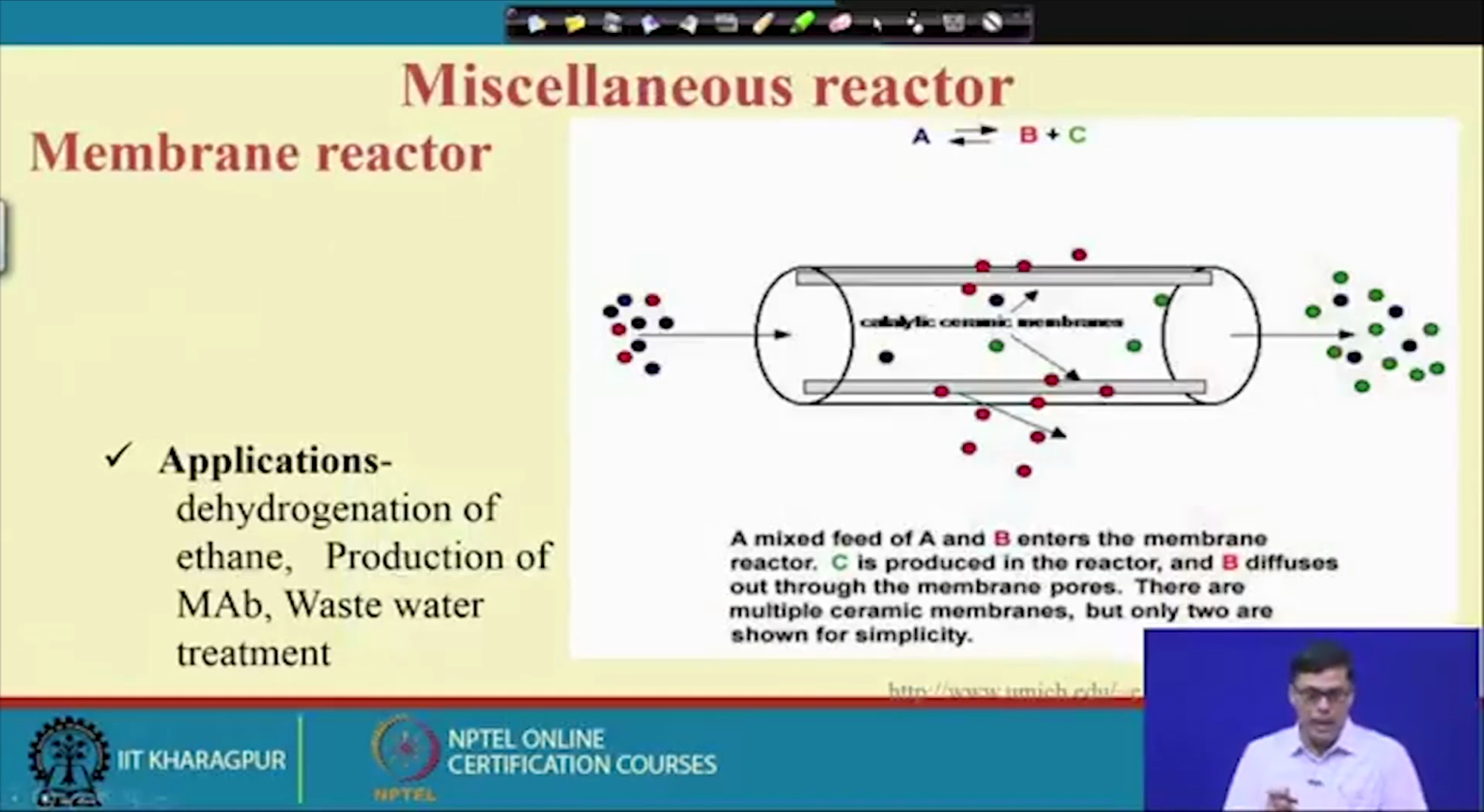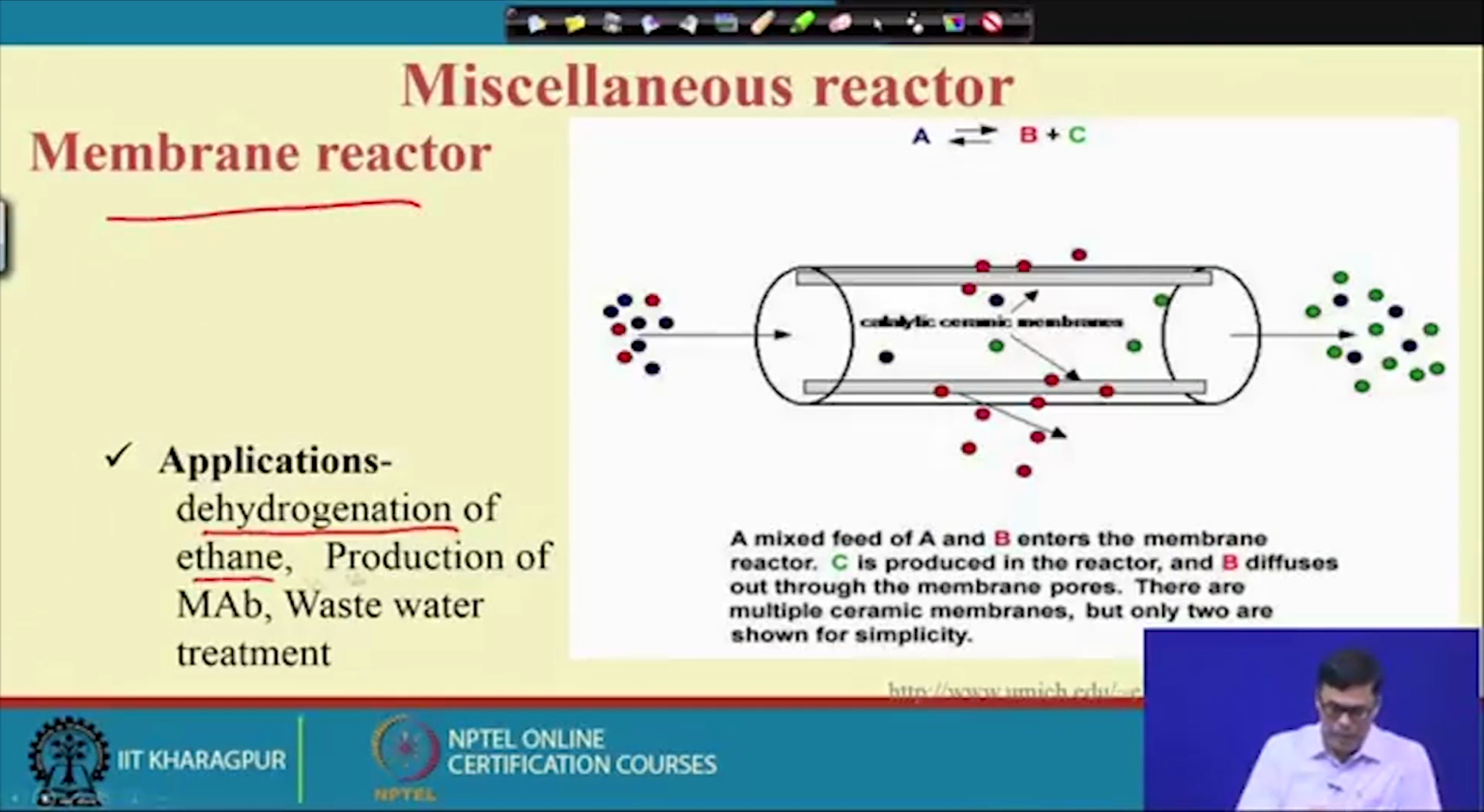Now, another thing we have is the membrane reactor. This is also very important. This is used for the dehydrogenation of ethane, production of monoclonal antibody and wastewater treatment process.